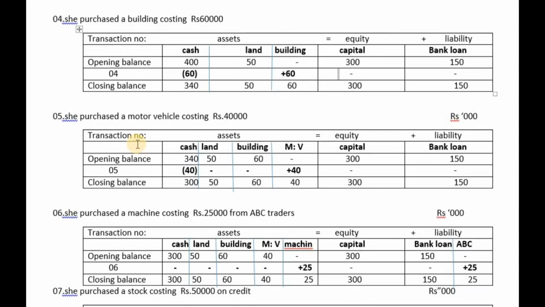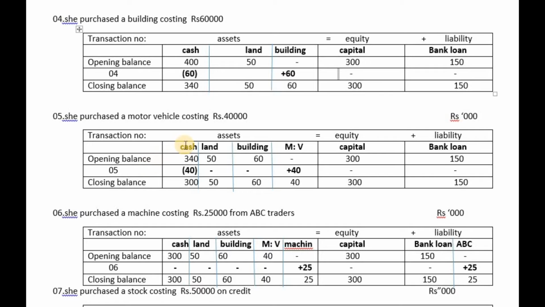Now in our accounting equation table, transaction number, assets equal equity plus liability, and assets comprise 4 items. Earlier 3 items, now another asset is coming into the business: cash, land, building, and the new motor vehicle. No change in capital equity, no change in liability, bank loan. Now in the end of the fourth transaction, we were having closing balances. Those closing balances are going to be the opening balances when we introduce the fifth transaction.